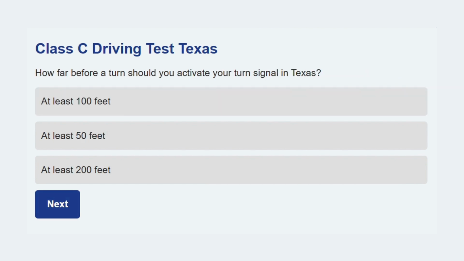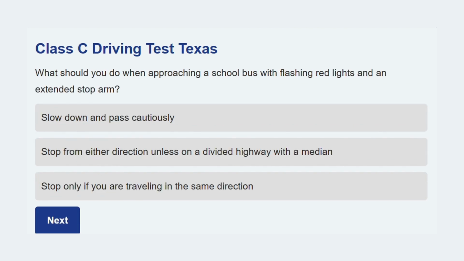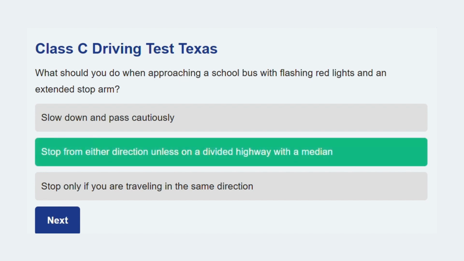Next question up. How far before a turn should you activate your turn signal in Texas? At least 100 feet. Signaling early allows other drivers time to adjust to your intended maneuver. Take a moment for this one. What should you do when approaching a school bus with flashing red lights and an extended stop arm? Stop from either direction unless on a divided highway with a median. This law protects children crossing the street to board or exit the bus.